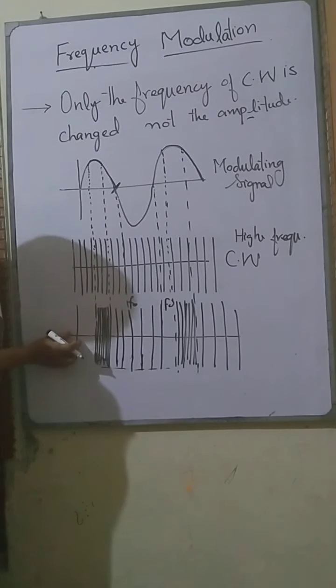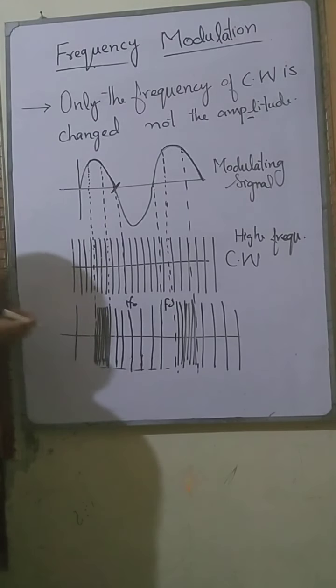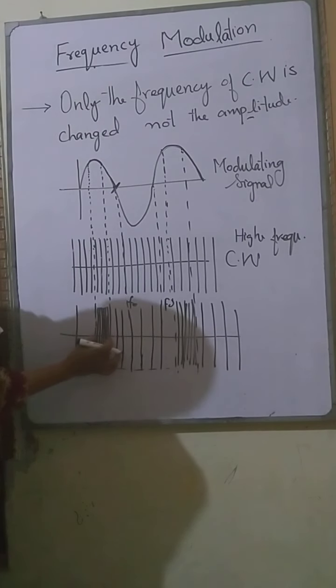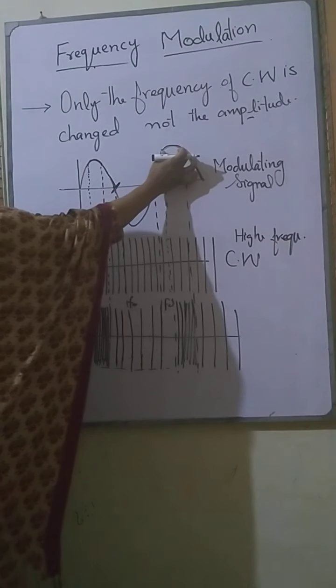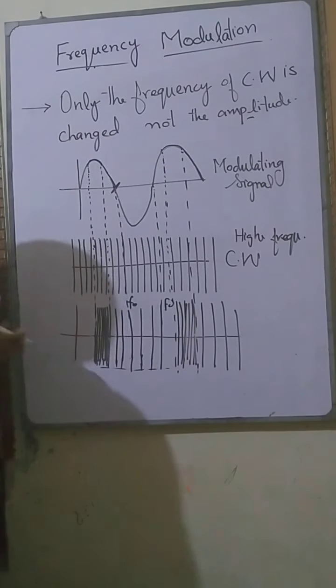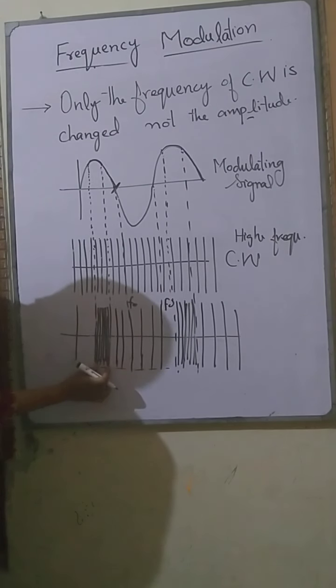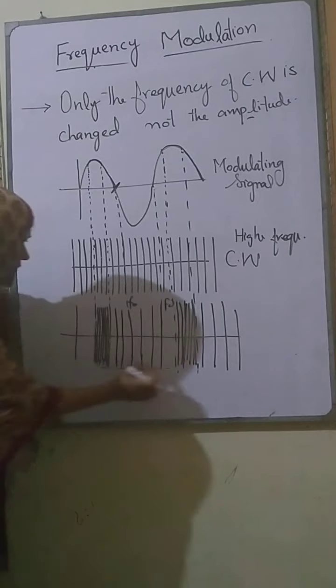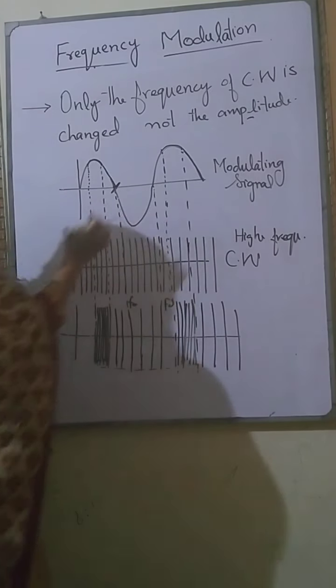So you can see that how much the frequency changes depends upon the amplitude of the modulating signal, and the rate of change, meaning how fast the packet of the highest frequency becomes, depends upon the frequency of the modulating signal.